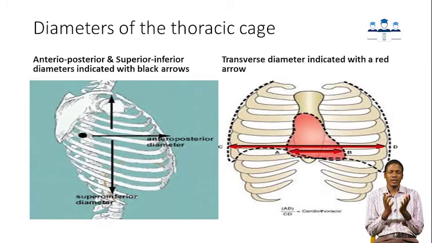These diameters can change, especially during inspiration and expiration. During inspiration, usually the diameters increase because of the expansion of the chest wall. And during expiration, the thoracic diameters decrease, either as a result of the elastic recoil of the lungs or as a result of contraction of internal intercostal muscles and abdominal muscles.